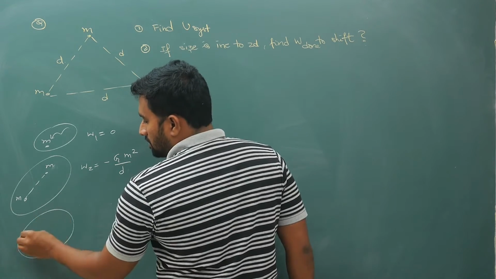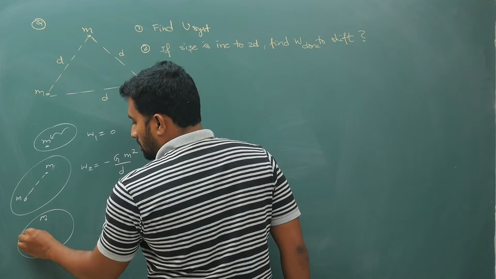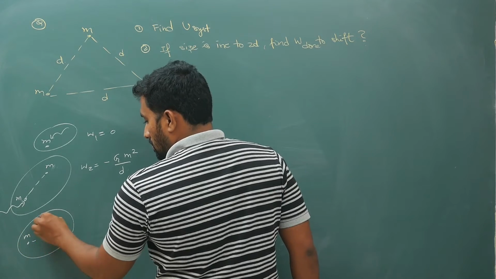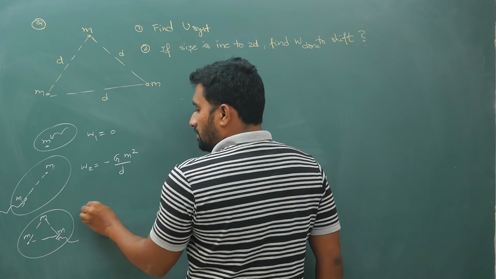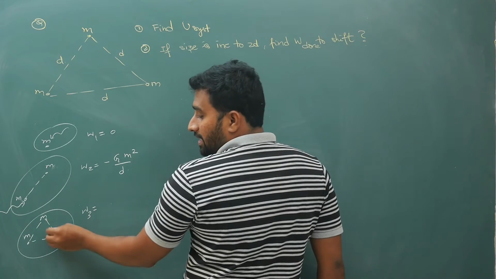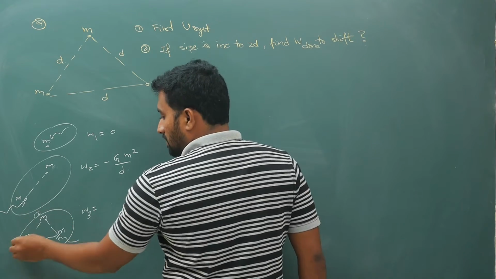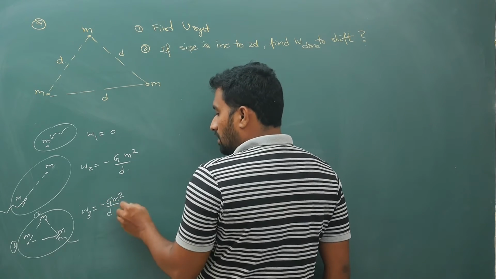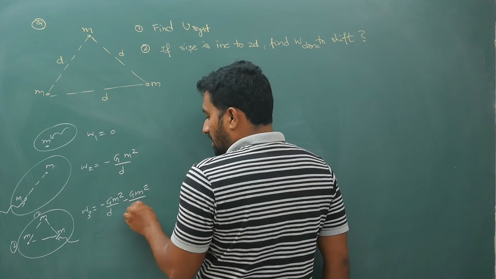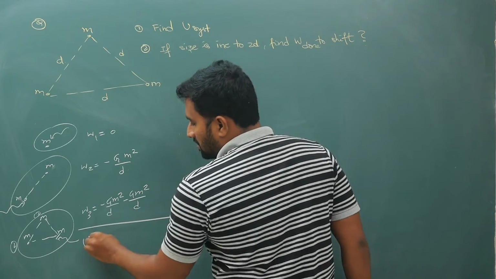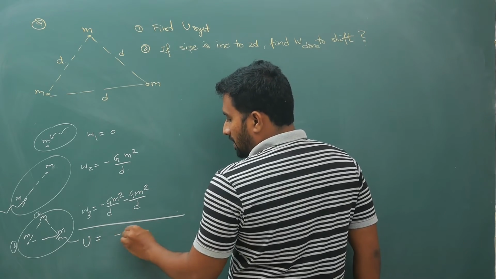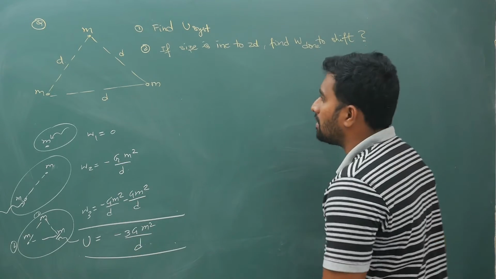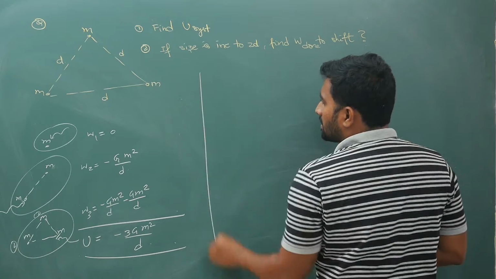Now when you bring the third mass into the system, W3 will be, you will be working against this and this. This is 1, this is 2 if you assume. Minus G M square by D against 1, minus G M square by D against 2. Your potential energy of system is U equal to minus 3 G M square by D, because W1 plus W2 plus W3. So the first bit answer is done.